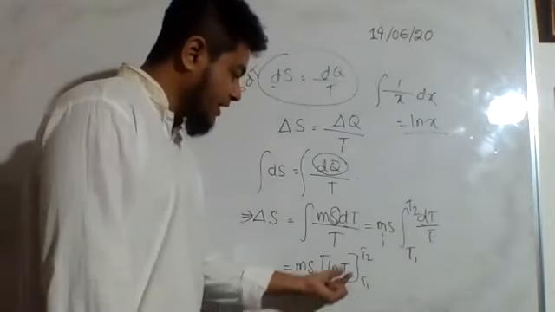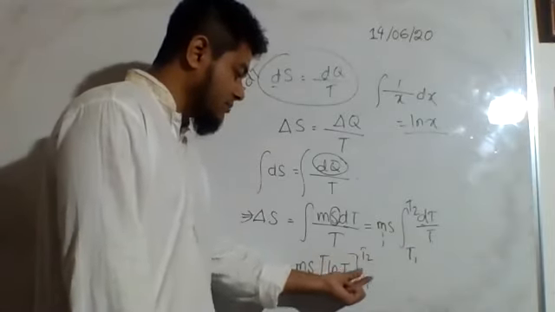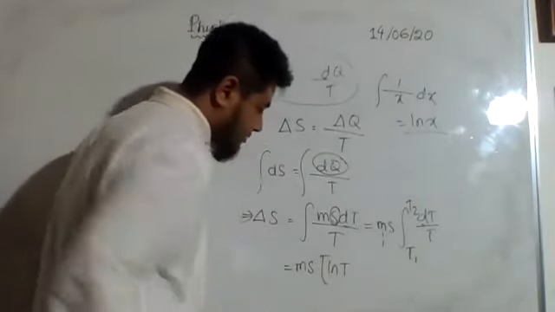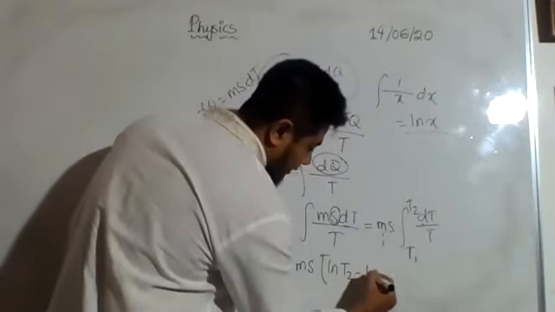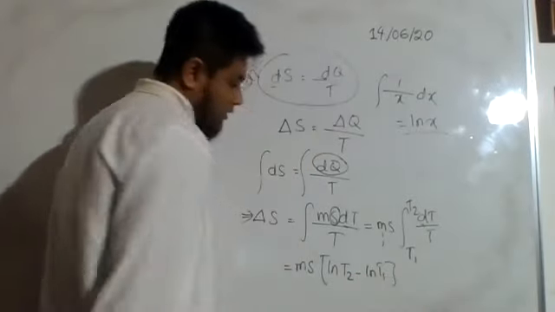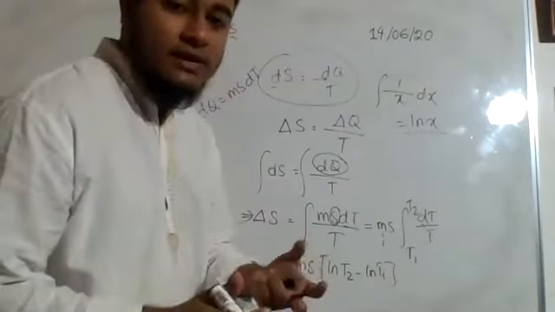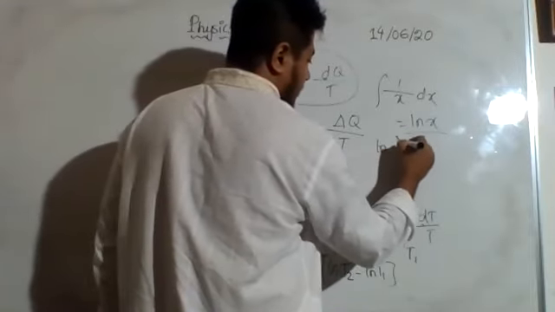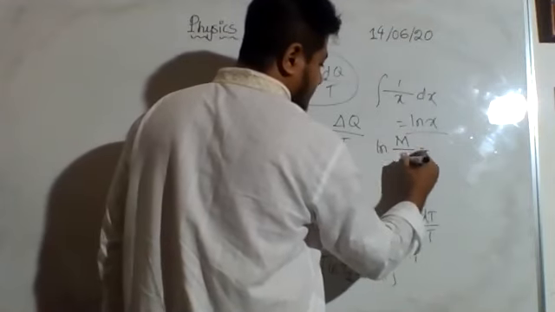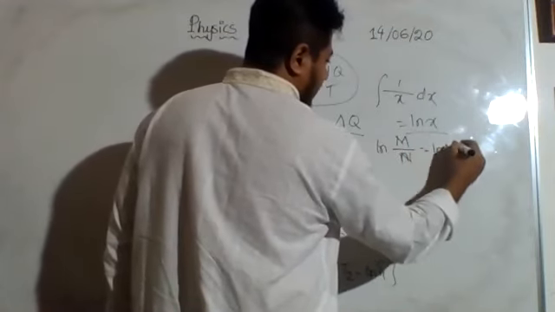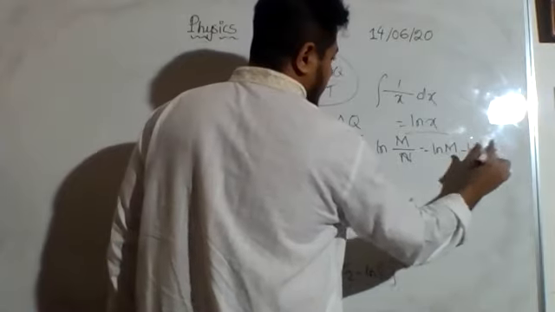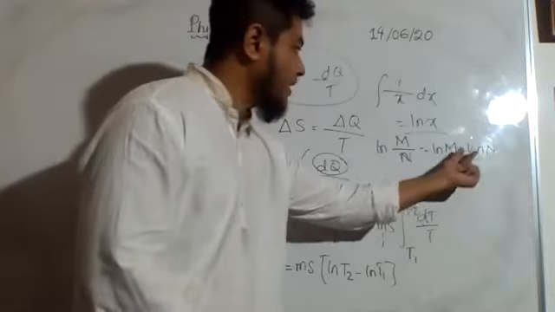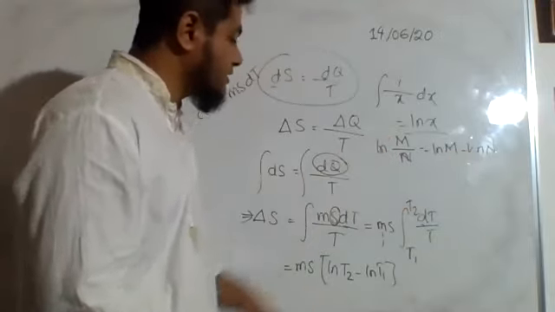Now I can replace the upper limit minus the lower limit. So the equation is going to look like this: ln t2 minus ln t1. Now if you remember in grade 10 higher math, we studied this formula that ln m by n can be written as ln m minus ln n. So we will apply the same thing here. As there is minus, I can write it as divided.